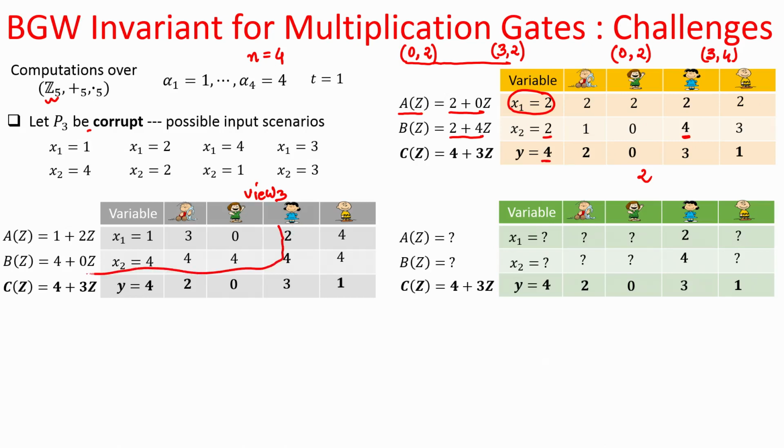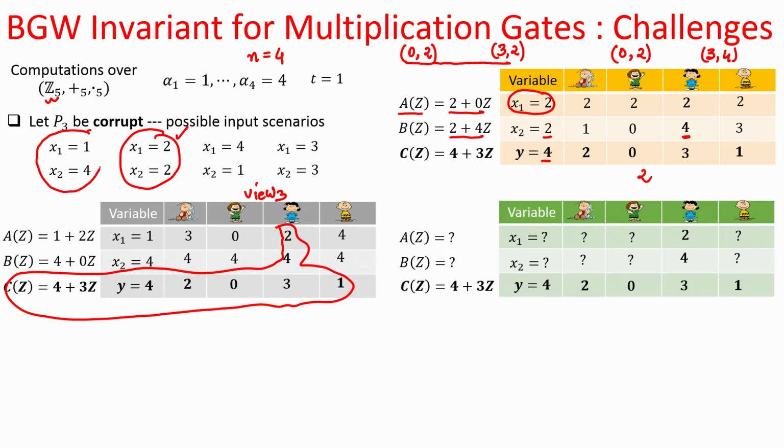So, this is view 3, and we had shown that it is consistent with x1 equal to 2 and x2 equal to 2. Of course, it is also consistent with x1 equal to 1 and x2 equal to 4, because those are precisely the values with which the protocol has been executed.